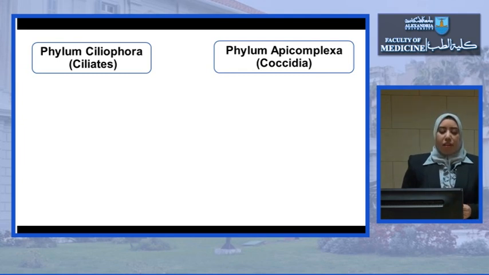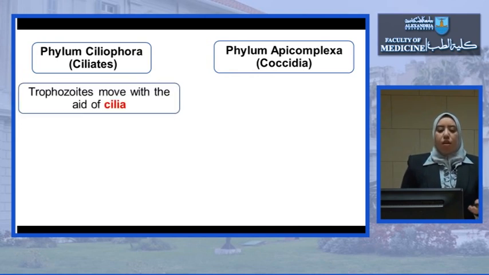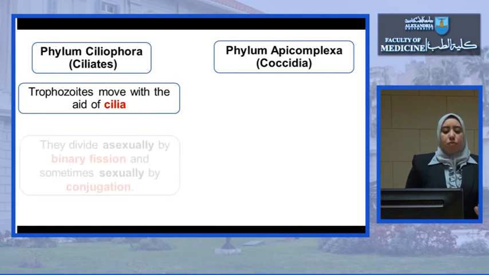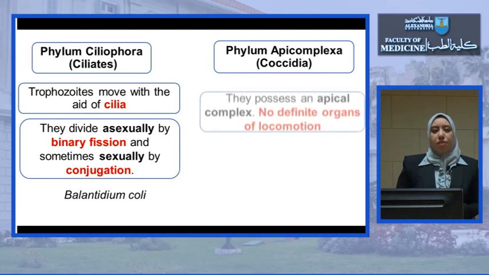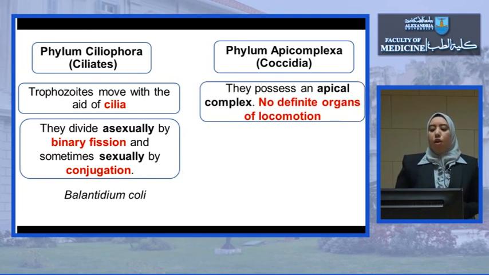The two other phyla are the phylum Ciliophora or the ciliates and phylum Apicomplexa or the coccidia. In phylum Ciliophora, the trophozoite moves by the aid of cilia, and they divide either asexually by binary fission or sexually by conjugation. The example here in the GIT module is Balantidium coli. While phylum Apicomplexa or coccidia possess an apical complex.